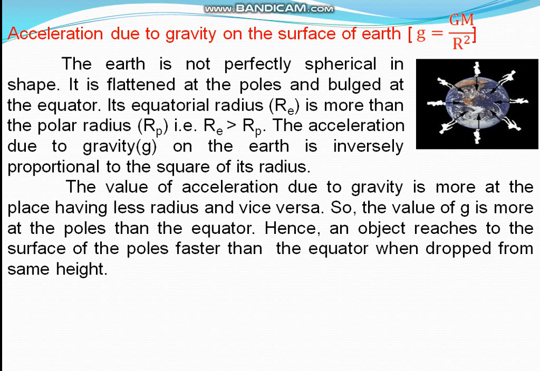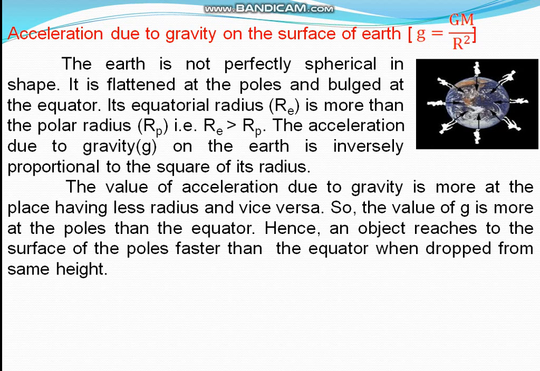So the value of acceleration due to gravity is more at the place having less radius, and less at the place having more radius.